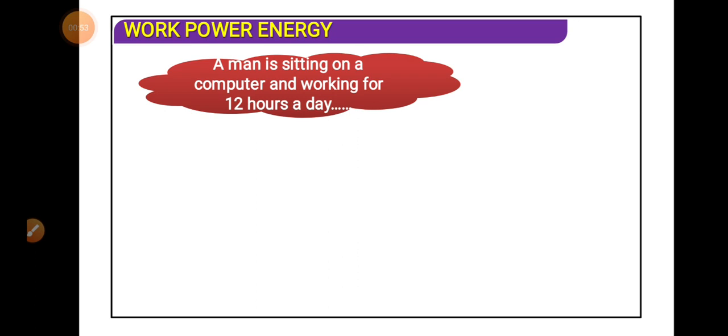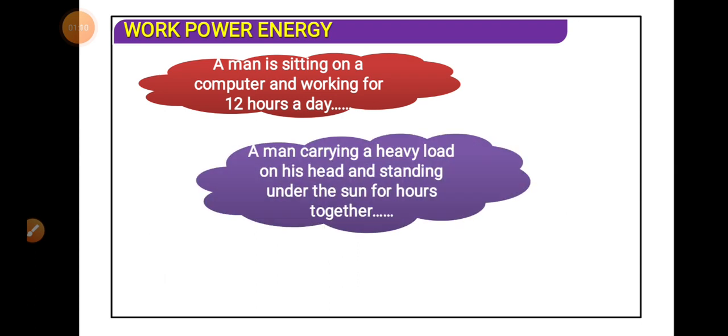Actually, in physics terms, the work done by these two men, one person who is walking and the other person who is sitting on a computer and working for 12 hours a day, in physics, their work done will be equal to zero. Why? Because work done needs displacement. See another example, a man carrying a heavy load on his head and standing under the sun for hours together. Does he work? Again, the answer will be no.